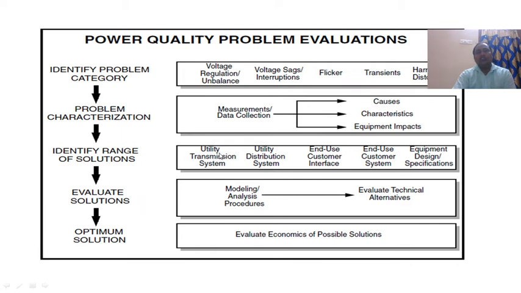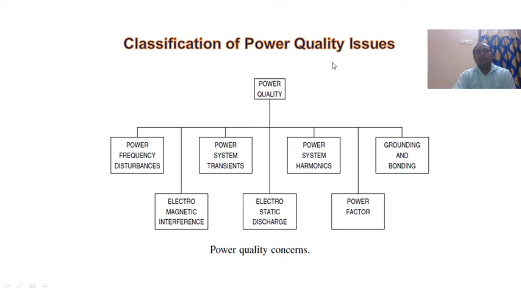That means whether it lies in the utility transmission system, utility distribution system, end use consumer interface, or end use customer system, equipment design or specification, evaluate solution, modeling or analysis procedure, evaluate the technical alternatives, finally optimize the solutions, evaluate the economics of possible solutions. Then classification of power quality issues: in terms of power frequency disturbances, that is harmonics, in terms of electromagnetic interference, in terms of power system transients, electrostatic discharge, power system harmonics, power factor, grounding and bonding.